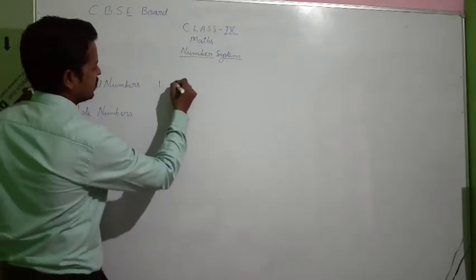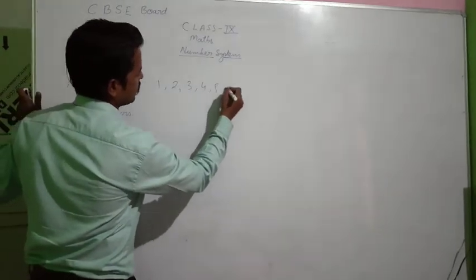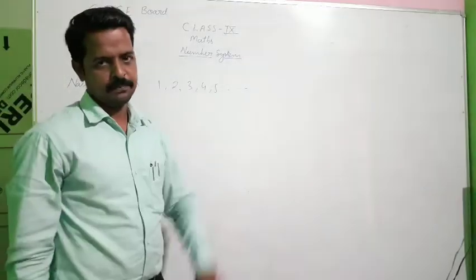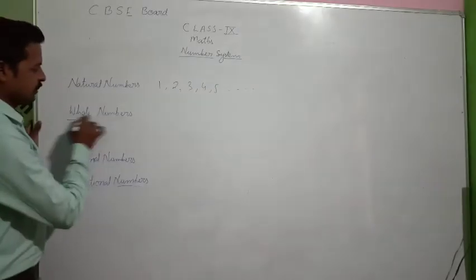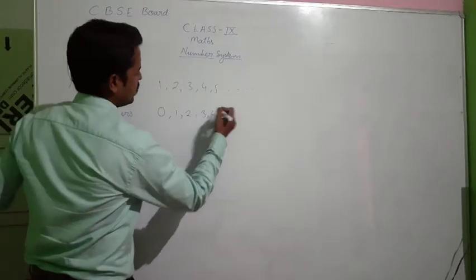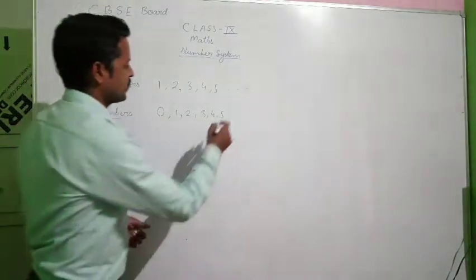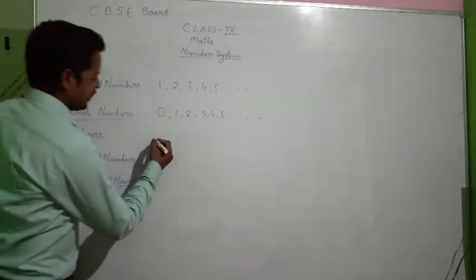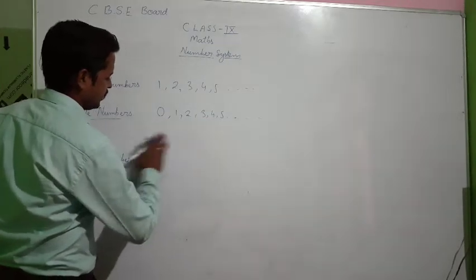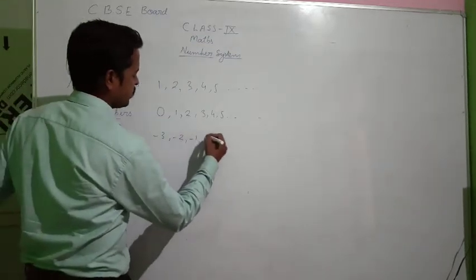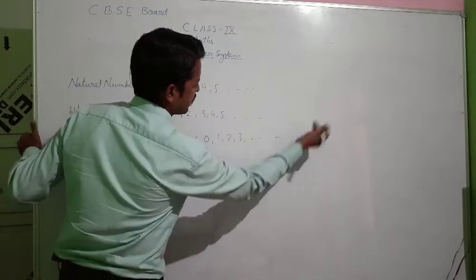So natural numbers start from 1, 2, 3, 4 and so on. These are natural numbers which we start counting from 1, 2, 3, 4. It goes till infinity. Then we have studied whole numbers. Just add 0 to it and write the remaining numbers. These are whole numbers. It is also an infinite set. Then if you go for integers, we have negative numbers -1, -2, -3 and so on, continuing like this: -2, -1, 0, 1, 2, 3, 4, 5, 6 and so on.